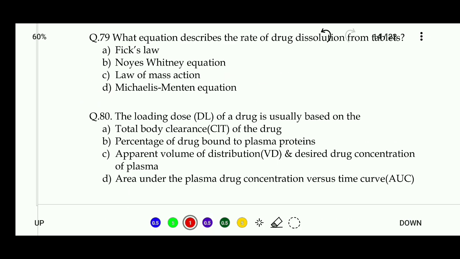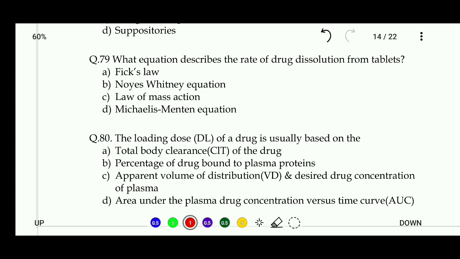Next, 79. What equation describes the rate of drug dissolution from tablet? Fick's law, Noyes-Whitney equation, law of mass action, or Michaelis-Menten equation. So the right answer of this question is B. Noyes-Whitney equation describes the rate of drug dissolution from tablet.